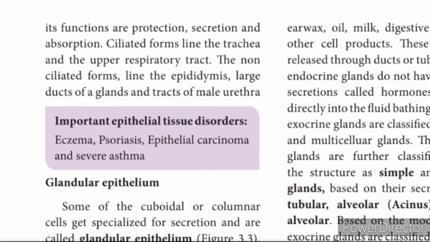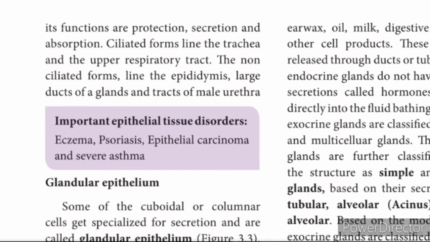These products are released through ducts or tubes. The meaning of duct is tube. Once the gland secretes something, it is released through the duct, through the tube. Then it is called exocrine secretion.